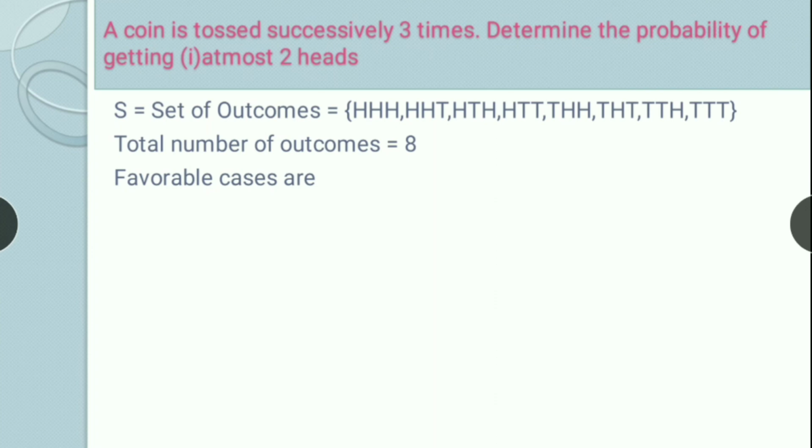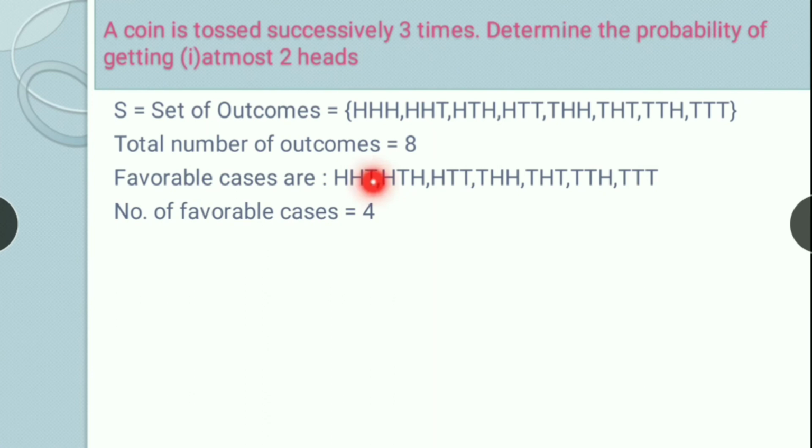So favorable cases will include HHT, HTH, HTT, THH, THT, TTH and TTT. Right? So the number of favorable cases is 7 here. So the probability of at most 2 heads is 7 by 8. Right? So that's how we find this probability.